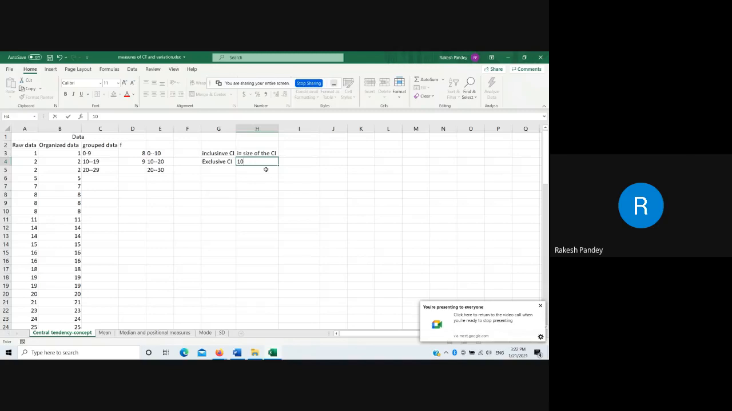So this is the size of the class interval. Now, let us stop here. I have just introduced that the first thing we can do with the data to infer some meaning is to organize the data, and one simple organization is arranging the data in ascending or descending order. That will help to infer some meaning.